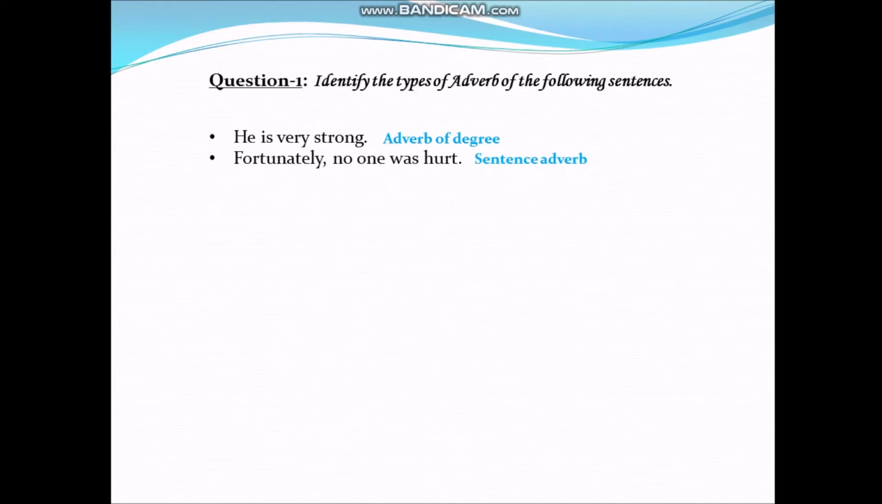Now let's do some revision on this topic. Identify the types of adverb of the following sentences. First one, he is very strong. It is an adverb of degree. Next, fortunately, no one was hurt. What kind of adverb this is? It is a sentence adverb. Next, I write neatly. It is an adverb of manner.